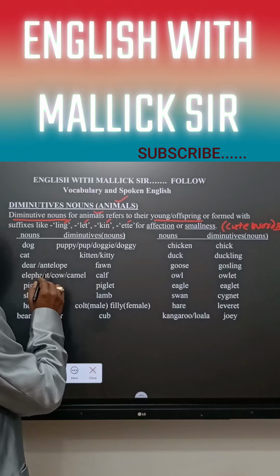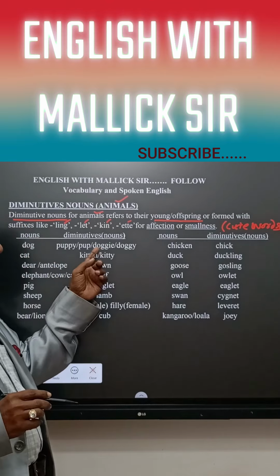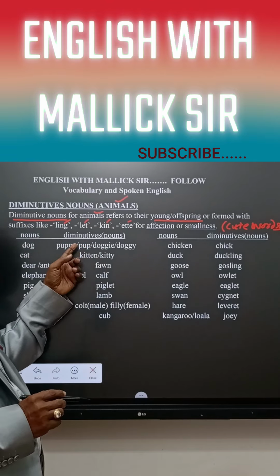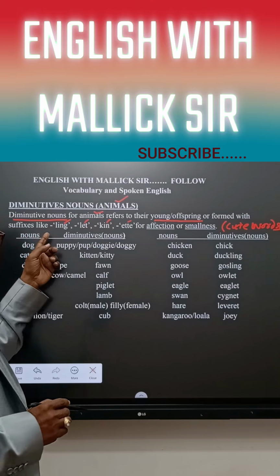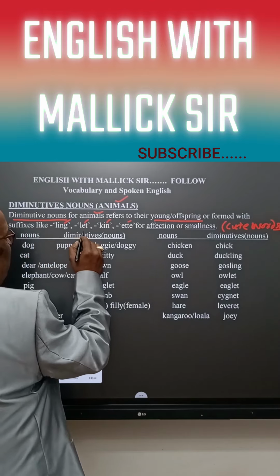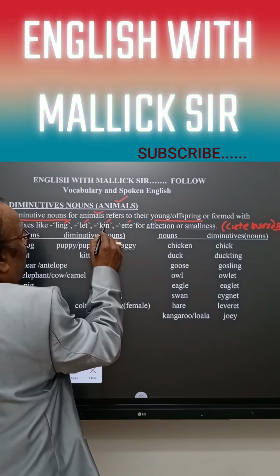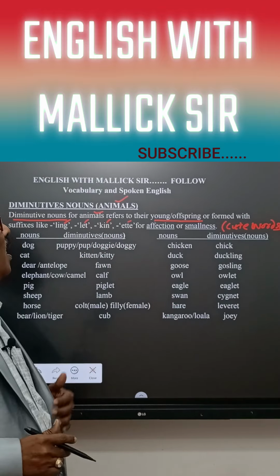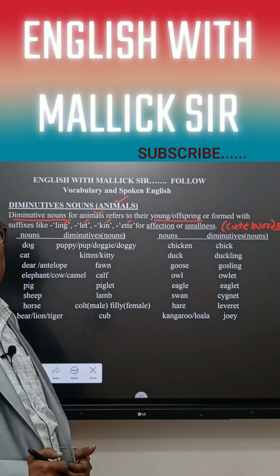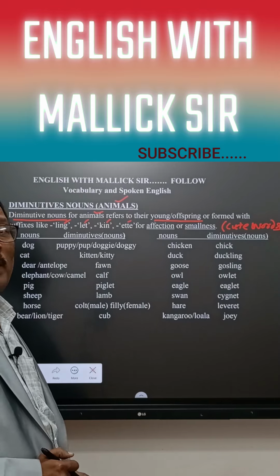Let's see. Whenever we make a diminutive noun to indicate animals, we take the help of suffixes like ling, let, kin, et, etc. out of affection to express smallness of animals.